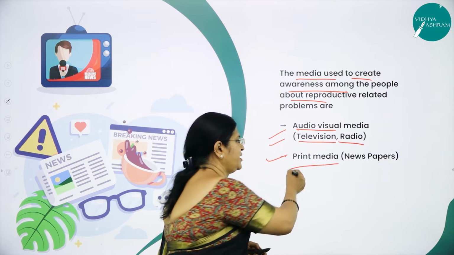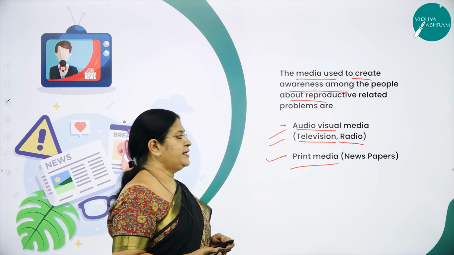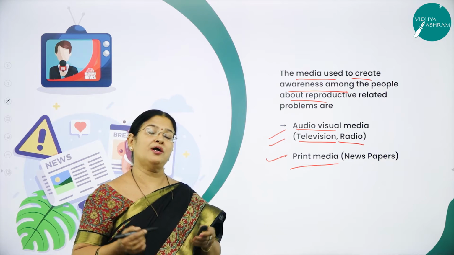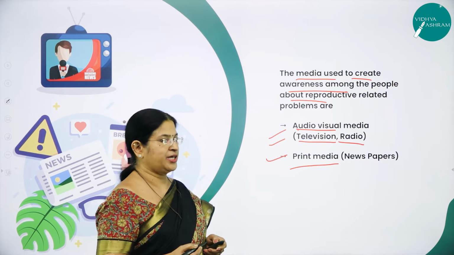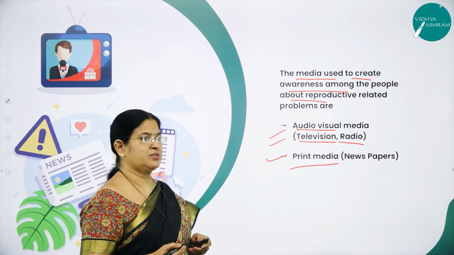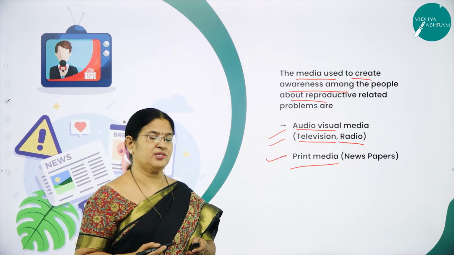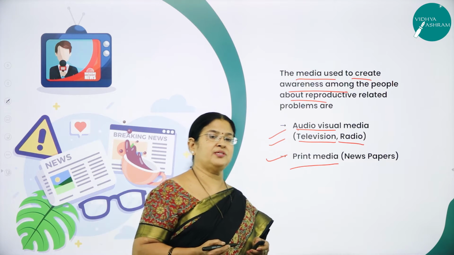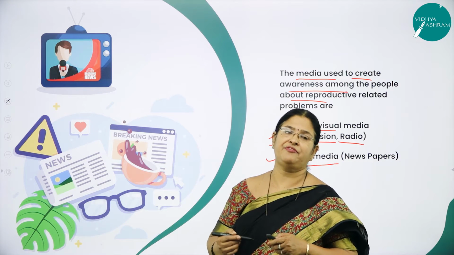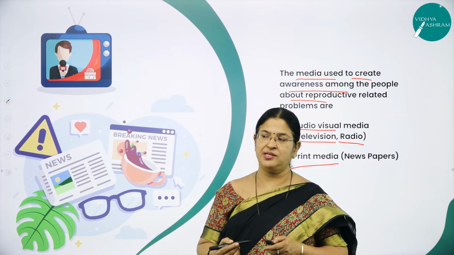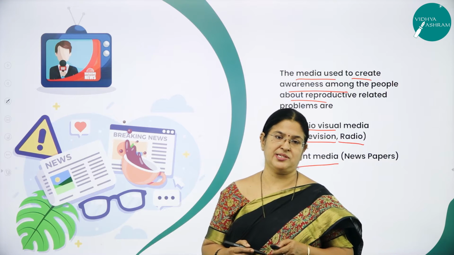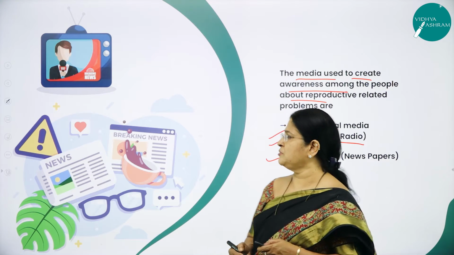Then very important is the print media, the newspaper. Definitely the newspaper is one such media which creates a lot of awareness about reproductive health, how to maintain reproductive health, and each one of us is responsible for maintaining a healthy society. It is not a one man show. Each one of us in the society has equal responsibility to maintain a healthy society. We have different means to achieve a reproductively healthy society. The only thing is we need to follow those strategies, implement those strategies, or bring those strategies into an action plan.